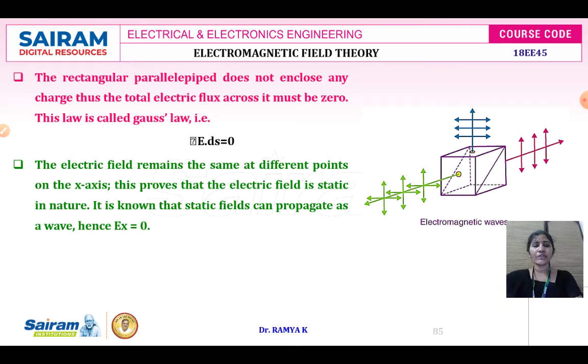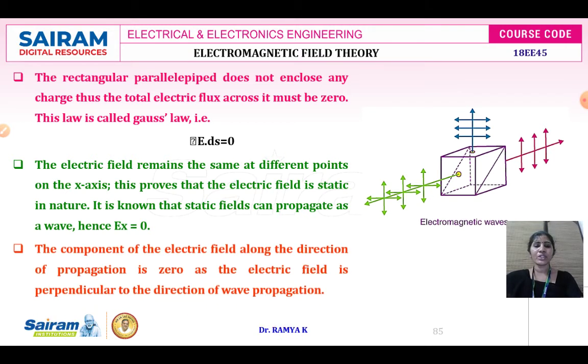We have static field and dynamic field. Static field means the field will remain the same. Dynamic field means from time to time it is going to change. It is just like your time varying field. The component of the electric field along the direction of propagation is 0, as the electric field is perpendicular to the direction of wave propagation.